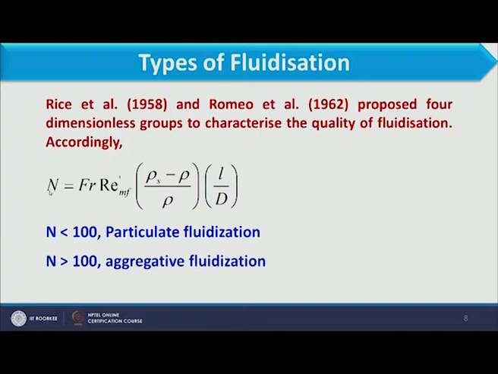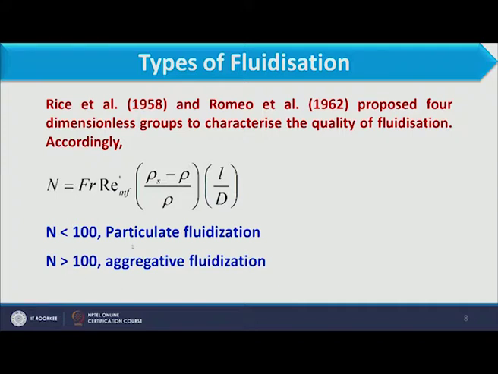So, we can obtain the value of n. When n is less than 100, particulate fluidization occurs, and when n is greater than 100, aggregative fluidization will occur. So you see, when we increase the number, the possibility of aggregative fluidization increases. Similarly, the same factor we observed in the last method, which is given through the Froude number only.